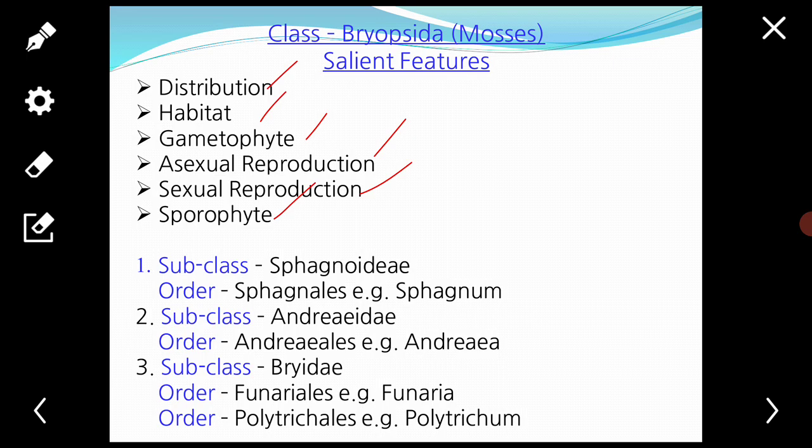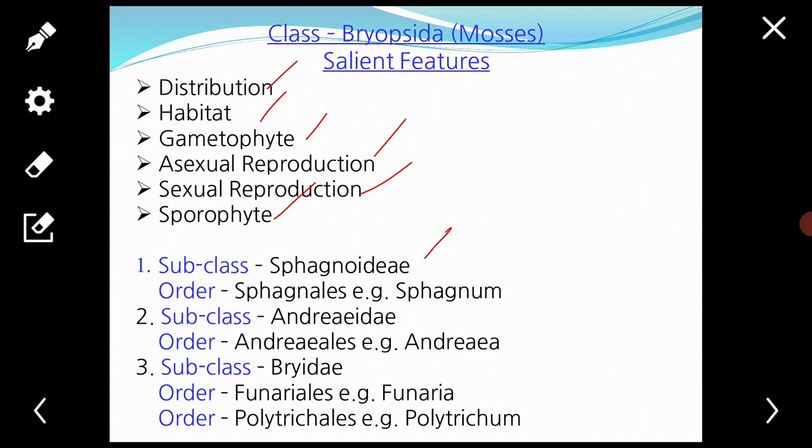The class Bryopsida comprises three subclasses. The first subclass is Sphagnidae, and under this subclass, order Sphagnales, example Sphagnum. Second subclass Andreaeidae, order Andreaeales, example Andreaea. Third subclass Bryidae, order Funariales, example Funaria, which is this plant you have already studied according to your syllabus. Second order Polytrichales, example Polytrichum.